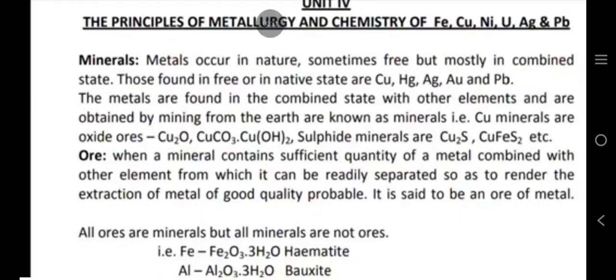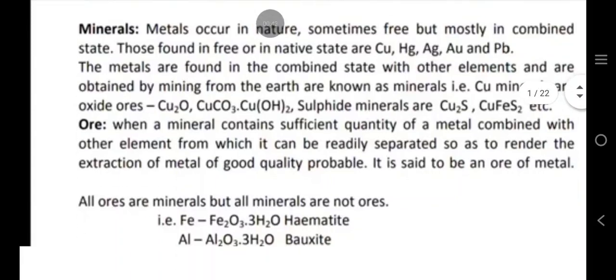Metals occur in nature, sometimes free but mostly in the combined state. Those found in the free or native state are copper, mercury, silver, gold, and lead. The metals found in the combined state with other elements, obtained by mining from the earth, are known as minerals.